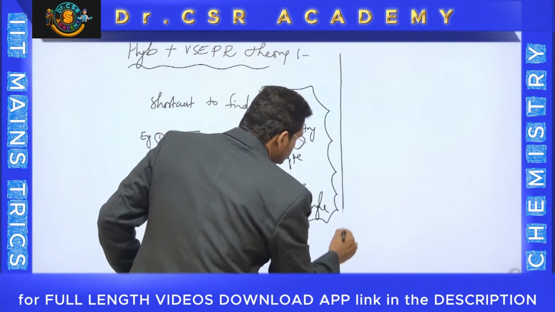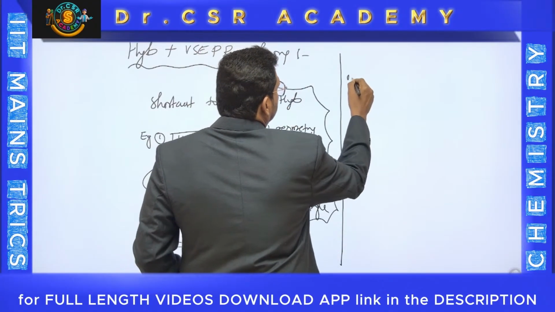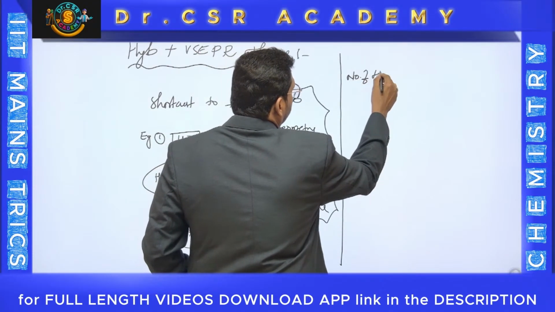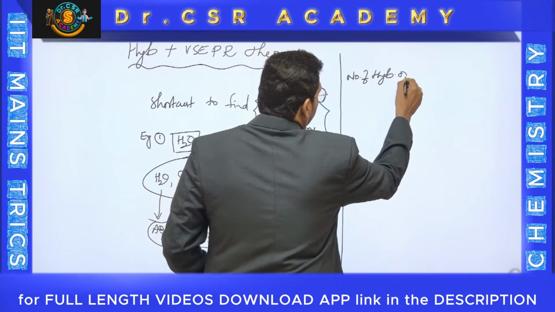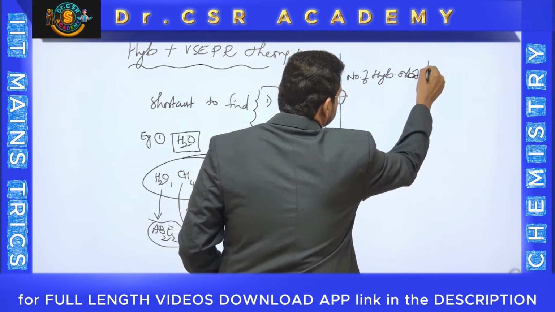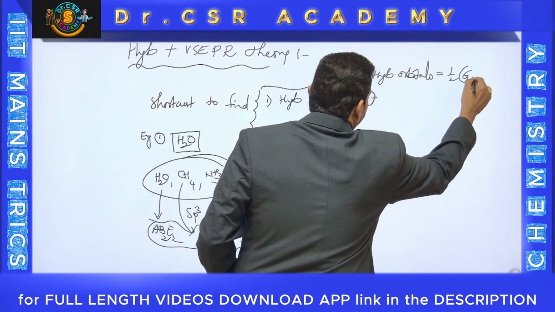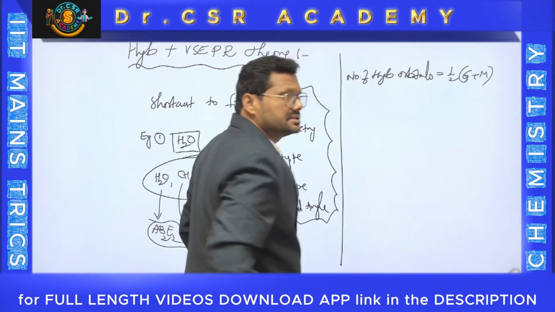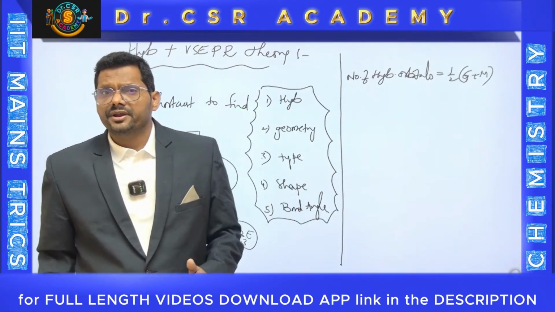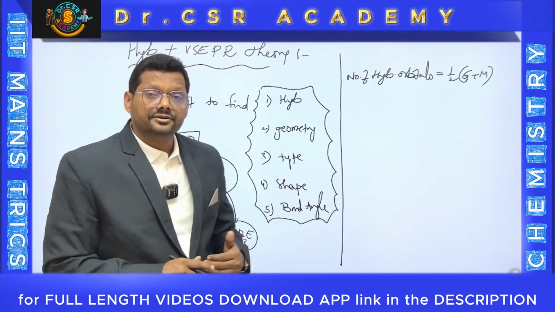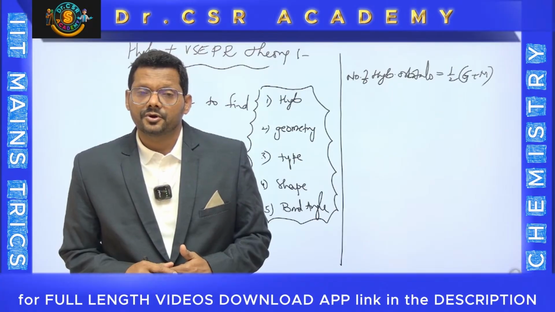The shortcut is this: the number of hybrid orbitals is equal to half into Z plus M. This is the best way to identify these characteristics. Hope you are following.